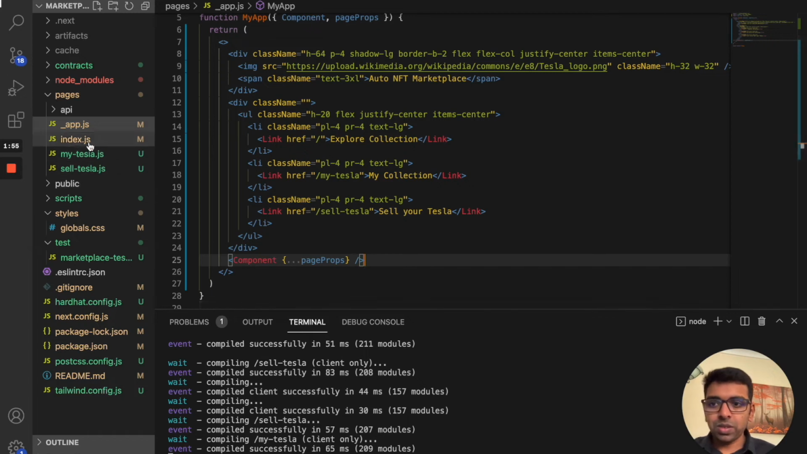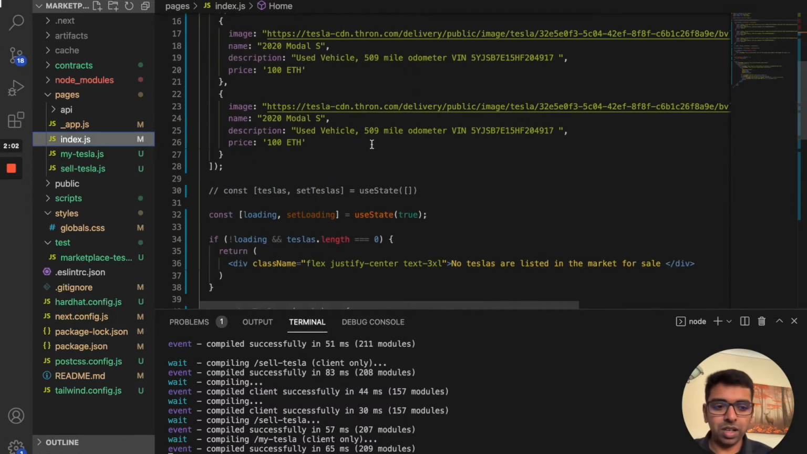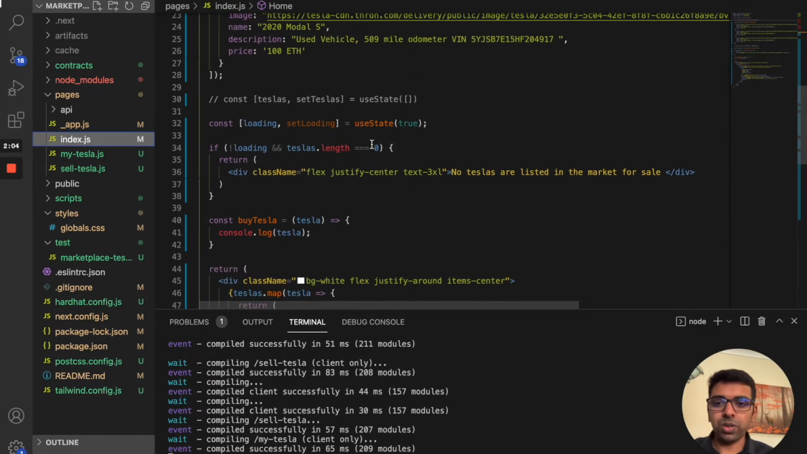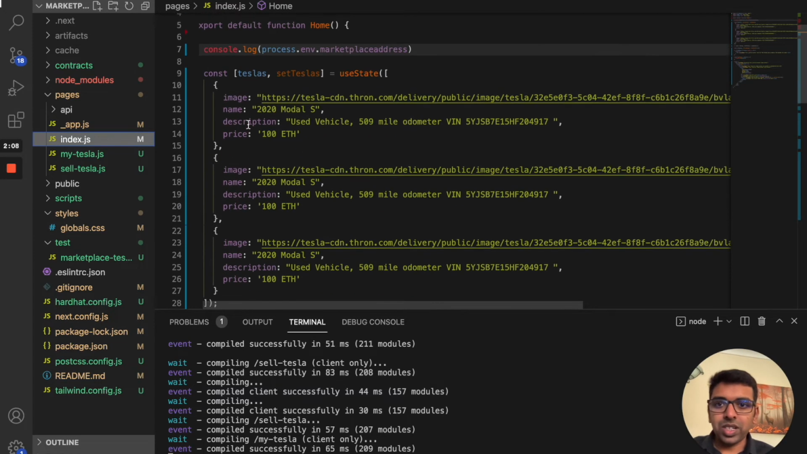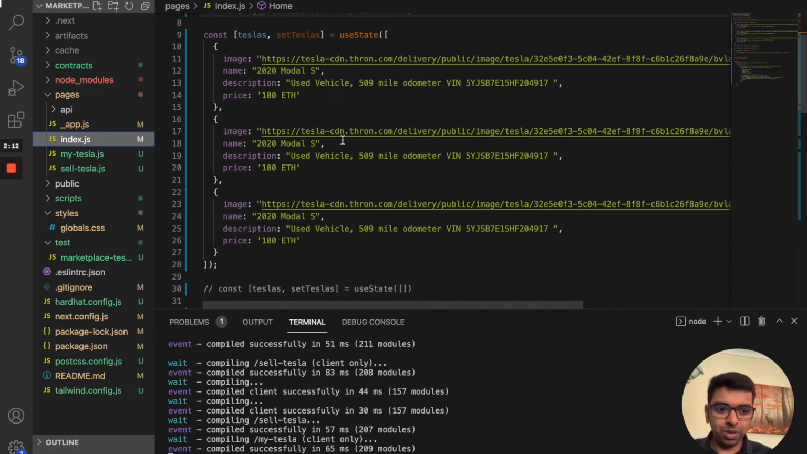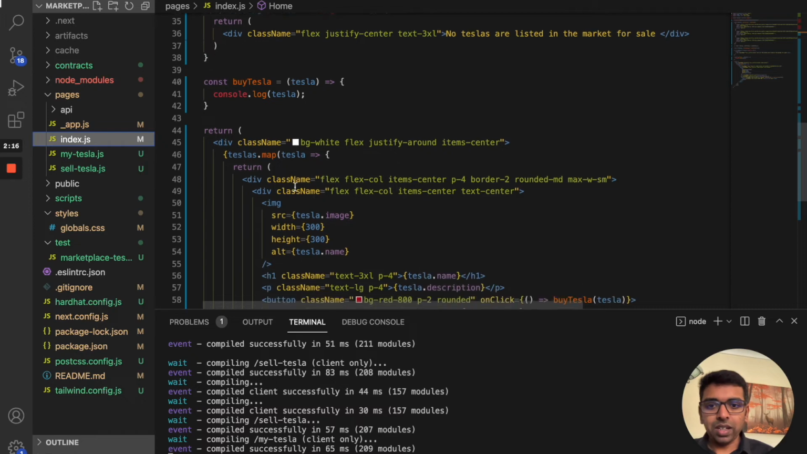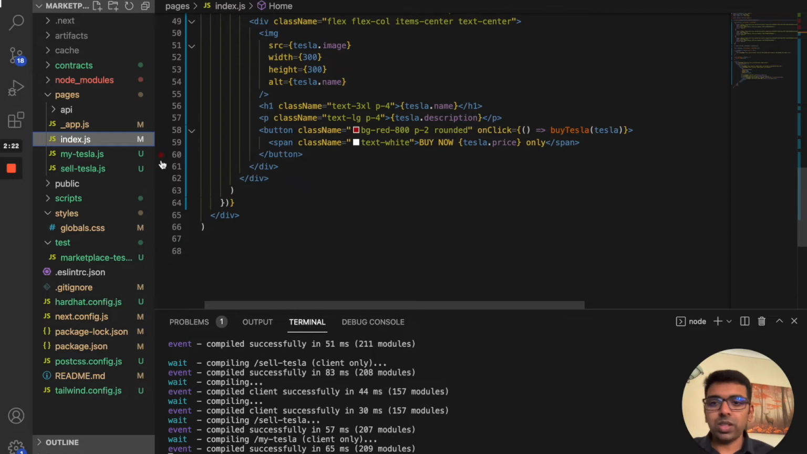Once that is done, the first page, the slash route, is actually the index page. For the index page, I simply initiated a state using useState. I listed a few listings for the NFTs, and then I'm looping through that to list them on the screen. So I created a component to do that.